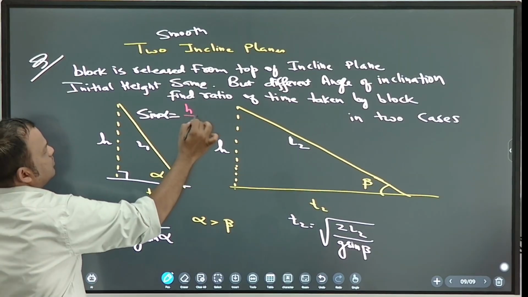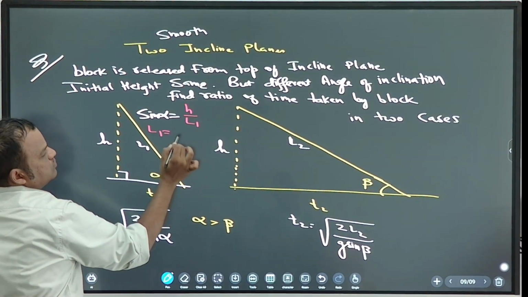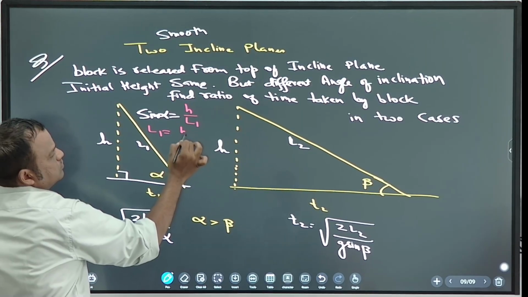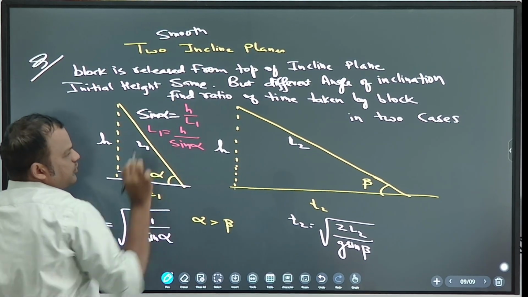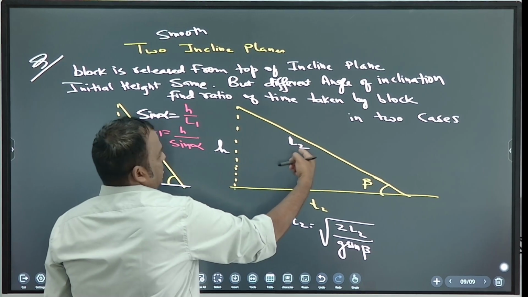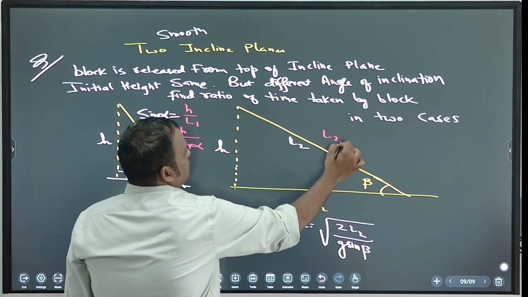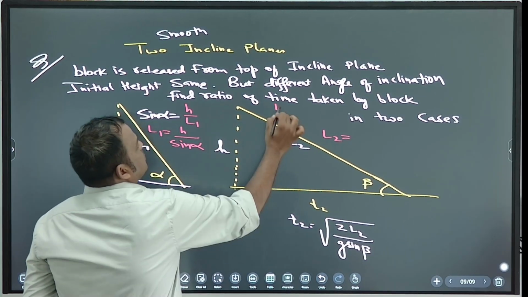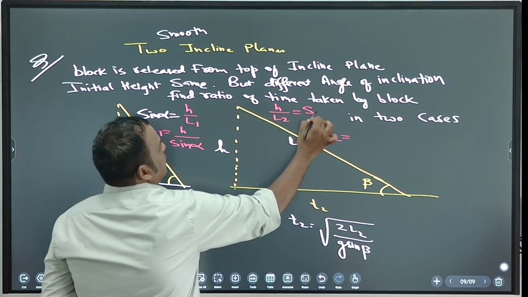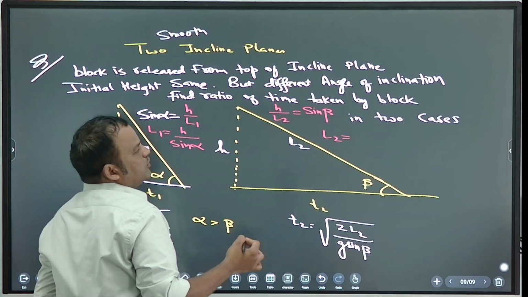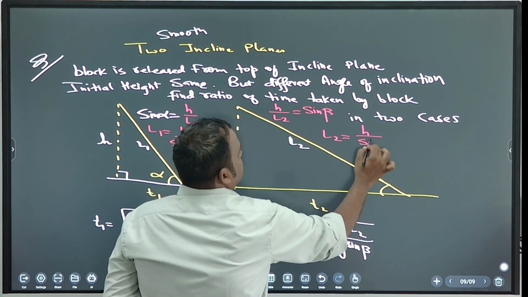H by L1. So what is L1? H by sin alpha, very good. Similarly, H by L2 is sin beta. So what is L2? H by sin beta.